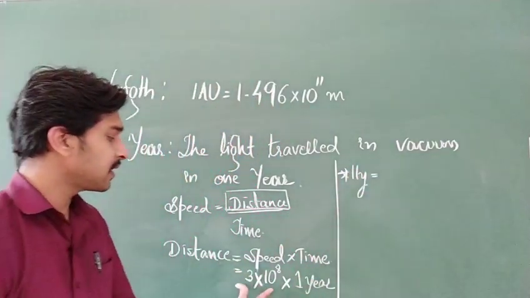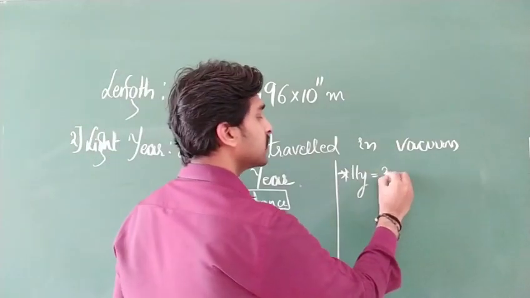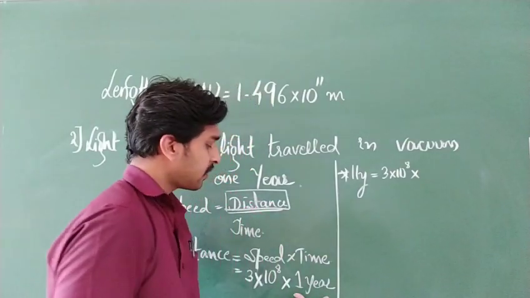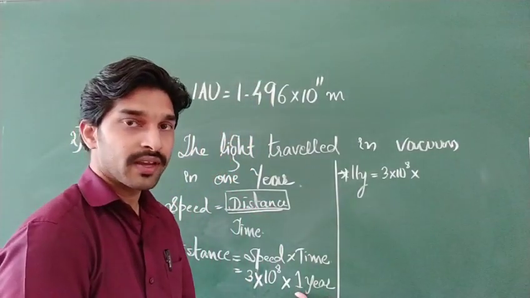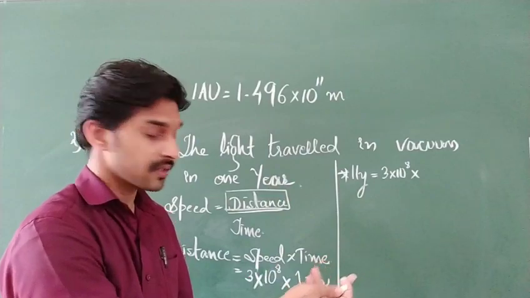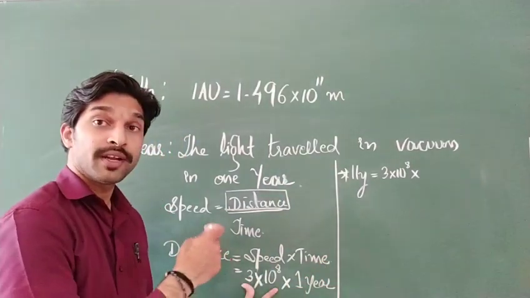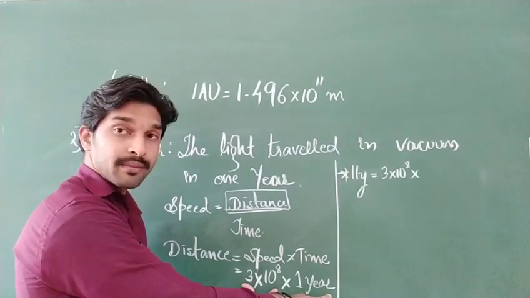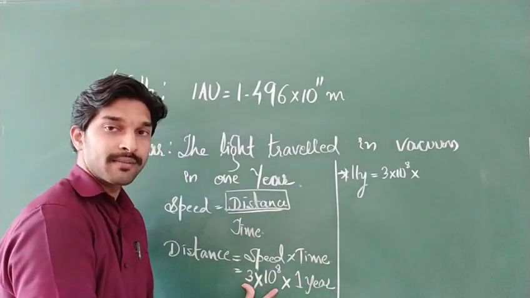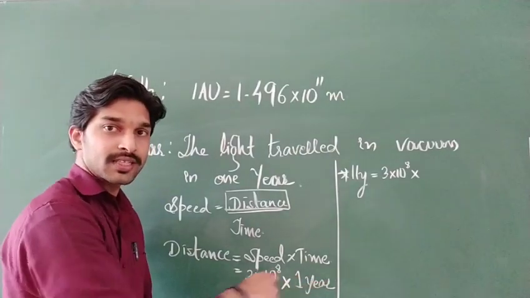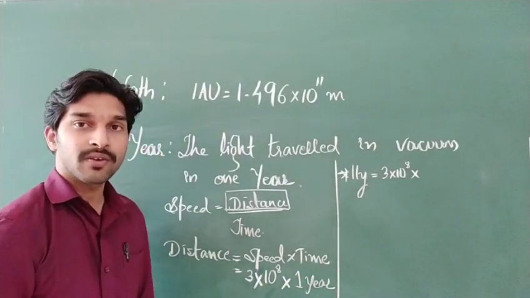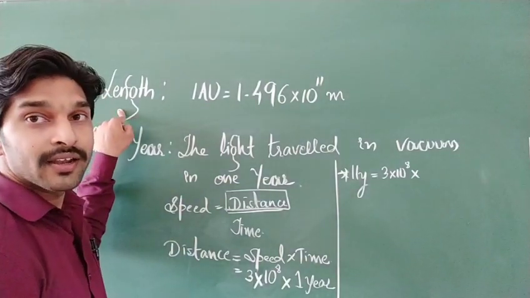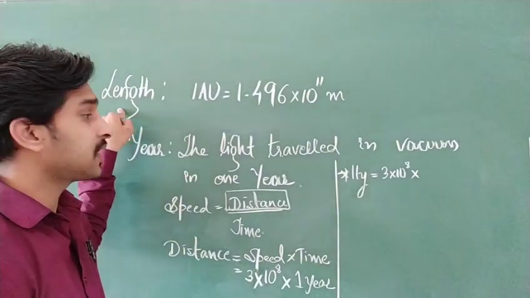This distance, we are going to substitute values. Speed of light is 3 into 10 to the power of 8. Now this complete 1 year value, we are going to convert it into seconds. Why? This value is meter per second, meter divided by second. If I convert the year into seconds, second will get cancelled: meter divided by second into second. Only the meter value, which is the SI unit for length, we are going to take. Are you all understanding?